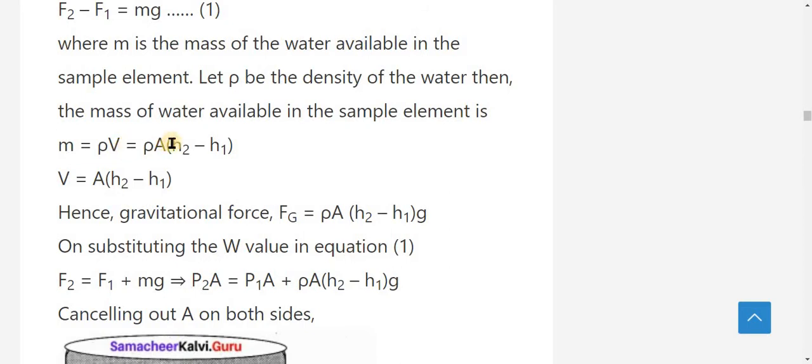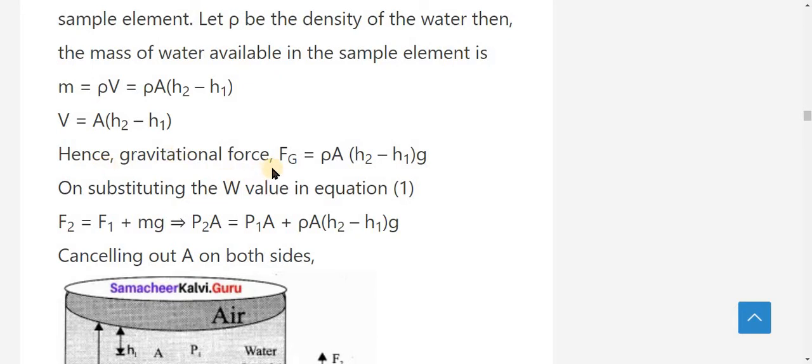Volume is nothing but area into height, where height is h2 minus h1, that means the change in height. So mass is density into area into height, h2 minus h1.